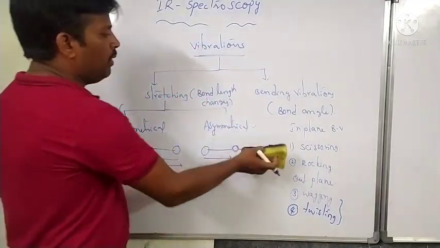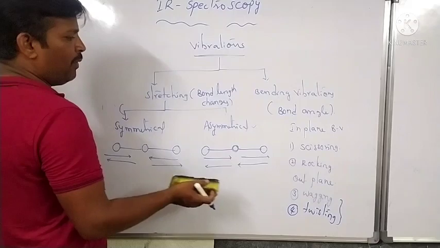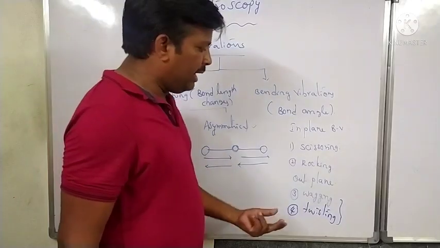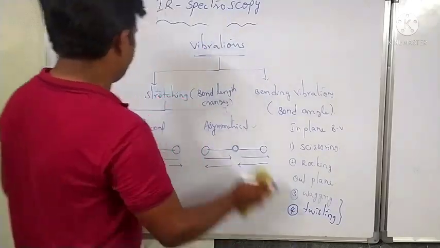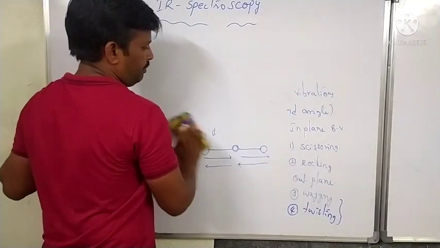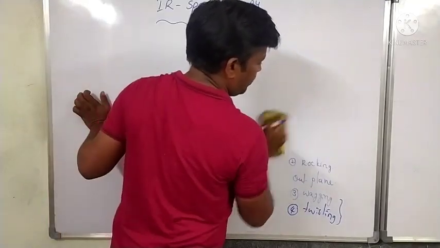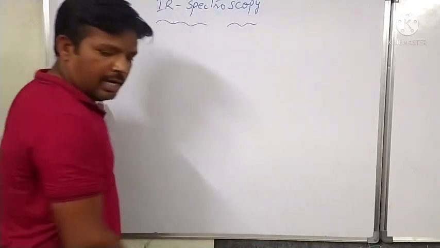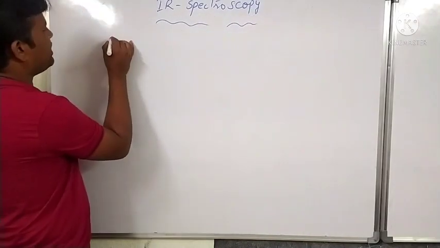We'll see briefly. What about scissoring? What about rocking? What about wagging and twisting? We'll see again. That is in plane bending vibrations.